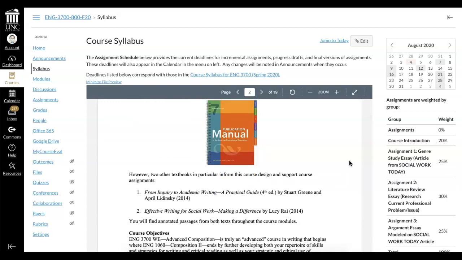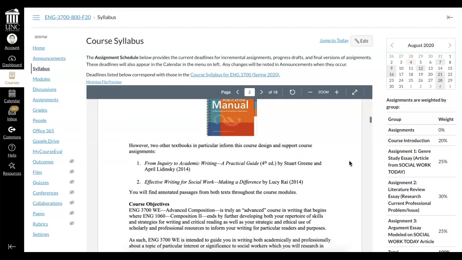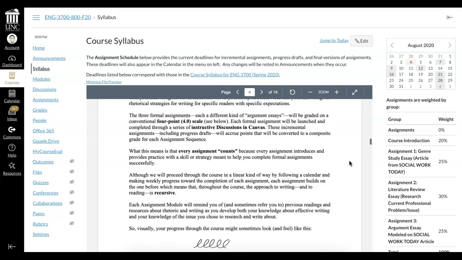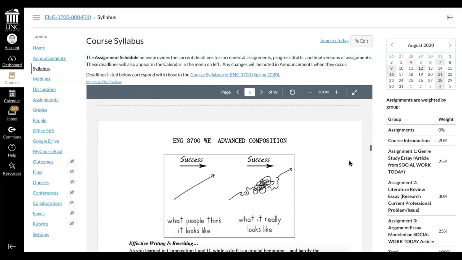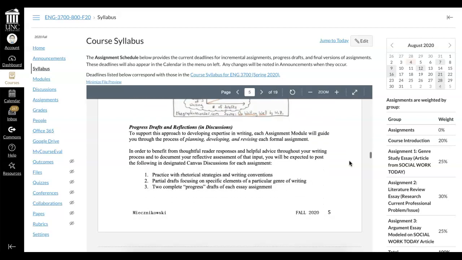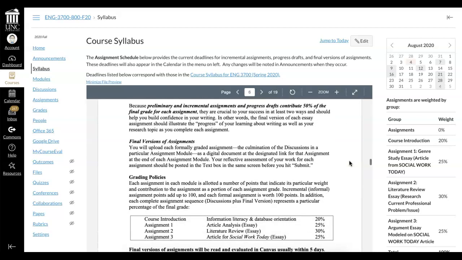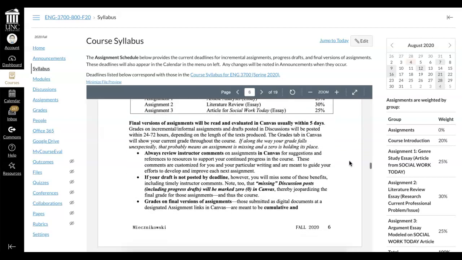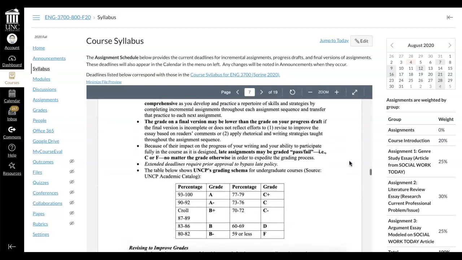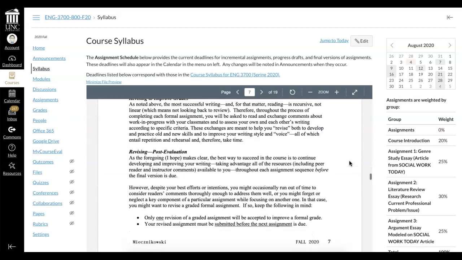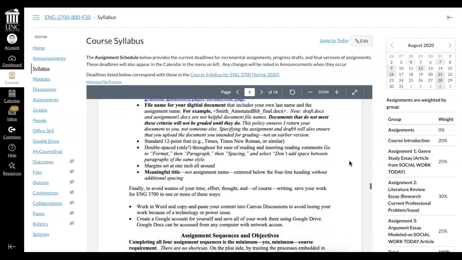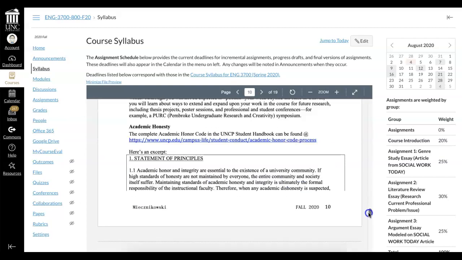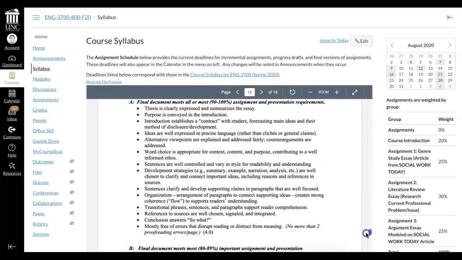You should find everything you need to know about the course in the syllabus, and one of the early assignments is to look closely at the syllabus, read it thoroughly, and post some questions you might still have. You can see that there is a lot of philosophy, the philosophy of composition that this course is based on. Here are the kinds of assignments that you'll be asked to do. Here are some best practices for accomplishing those, and that sort of thing. And by the end of the syllabus, you also see lots of policies, descriptions of assignments, descriptions of grades, and that sort of thing.